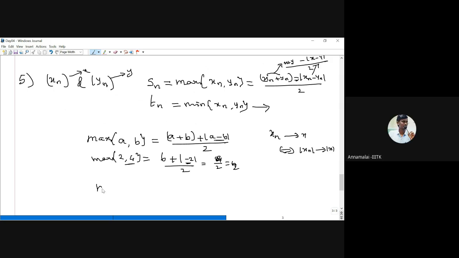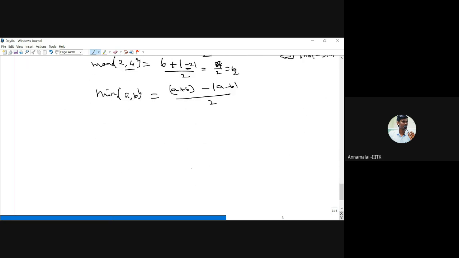So the minimum of a comma b is (a plus b minus modulus of a minus b) by 2. Wait, this is the minimum, and this is the maximum, with the plus sign. Maximum of two numbers, minimum of two numbers. This formula is very useful even if you take functions: the maximum of two continuous functions is a continuous function, and the minimum of two continuous functions is a continuous function. You will study that. Similarly for sequences, we usually use the algebra of sequences: the sum of two convergent sequences converges to the sum of the limits, the subtraction converges to the subtraction of the limits, and so on.